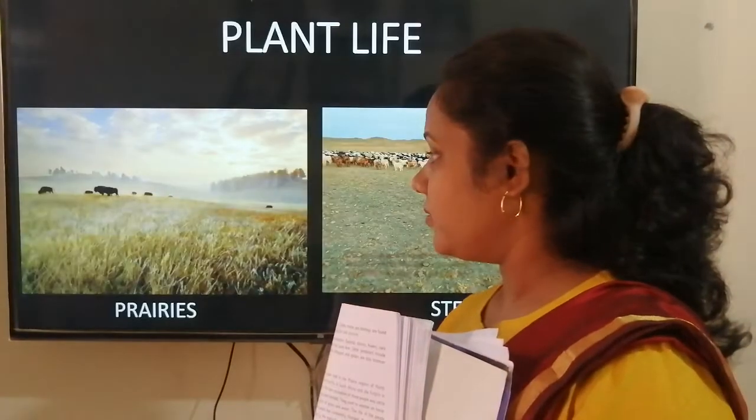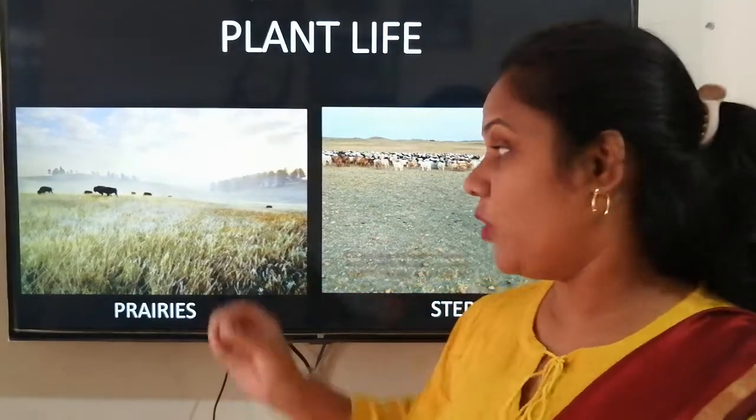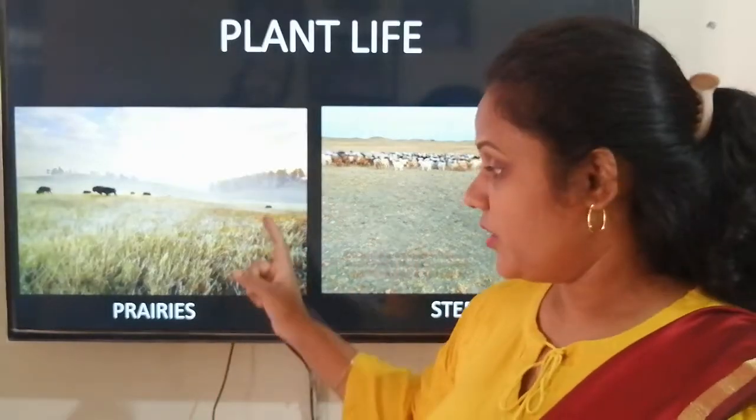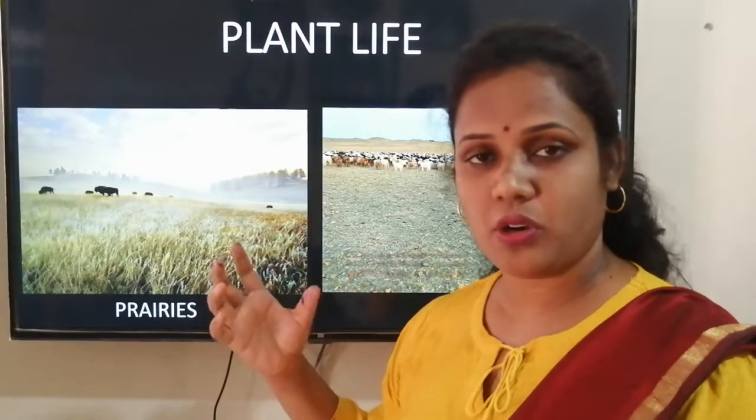If we go to North America, the prairies, the grasses are very tall. Why tall? Here the climate has much rainfall. Since there is more rainfall in North America, the prairies have very tall grasses.